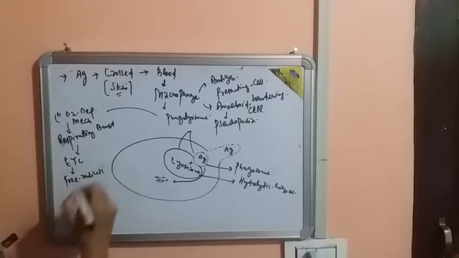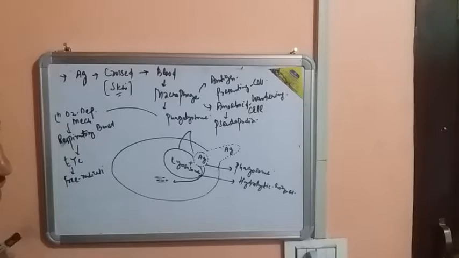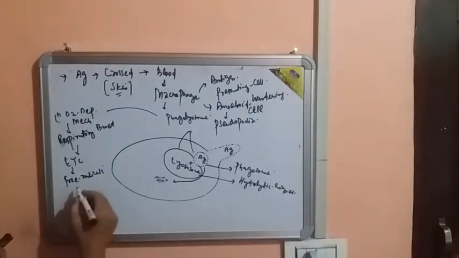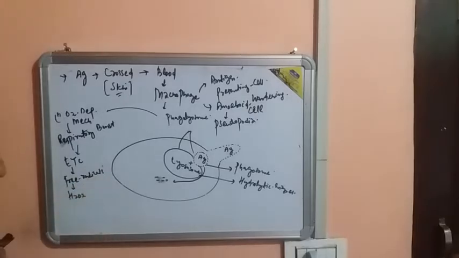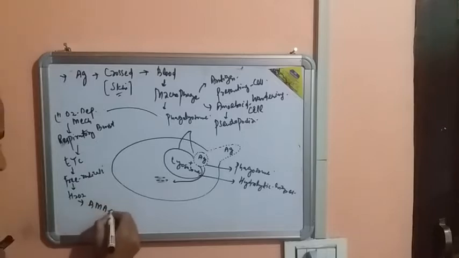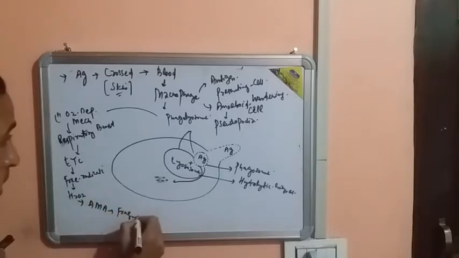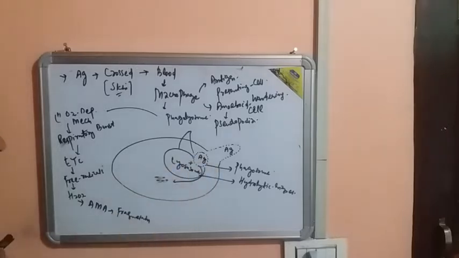Free radicals are those structures which contain an unpaired electron. They can bind with any kind of molecule, whether it is DNA, RNA, protein, or lipids. For example, we talk about the free radical H2O2, hydrogen peroxide. This has antimicrobial activity that is responsible for the fragmentation of that particular type of antigen. Okay? So this one.